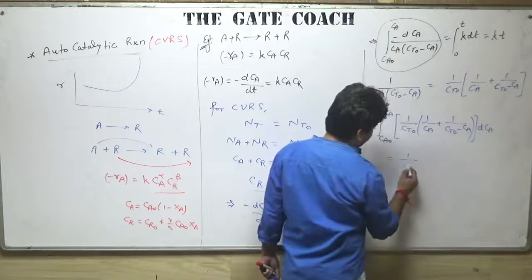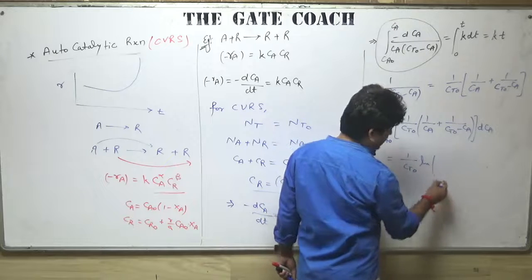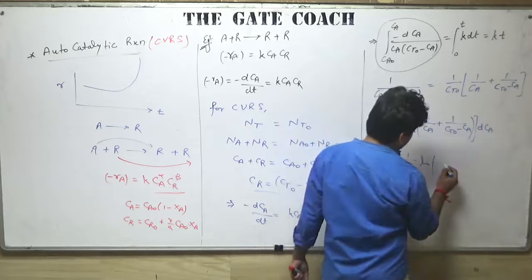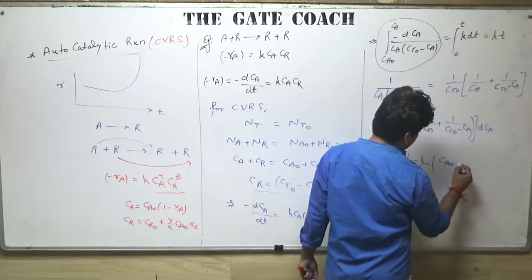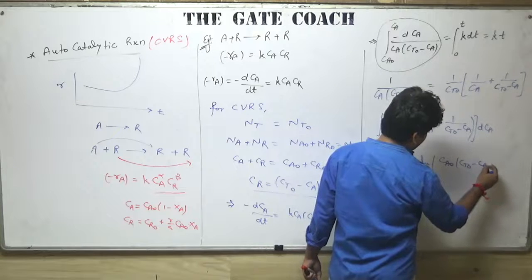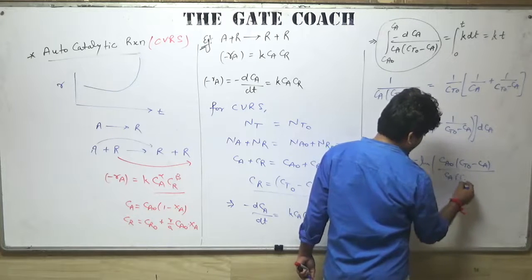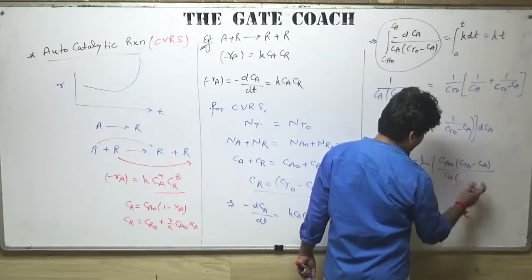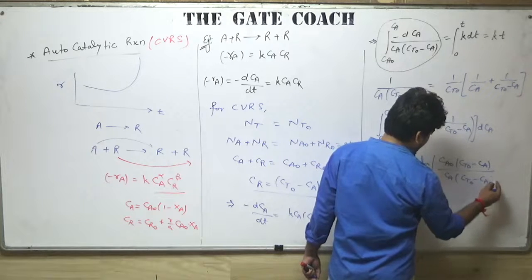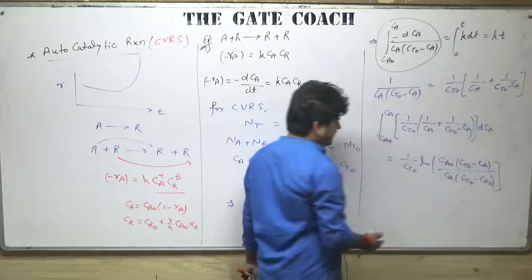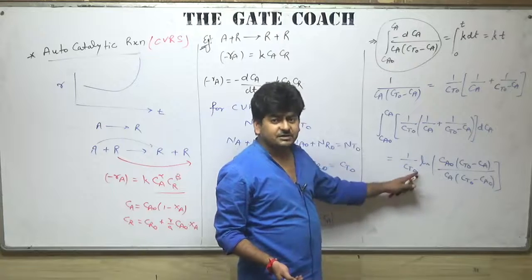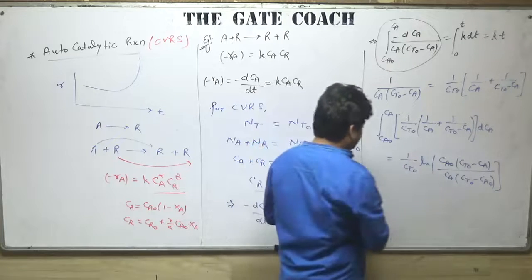It will be 1 over Ct naught ln of, and this will be the solution for this integration. So the final kinetic equation will be